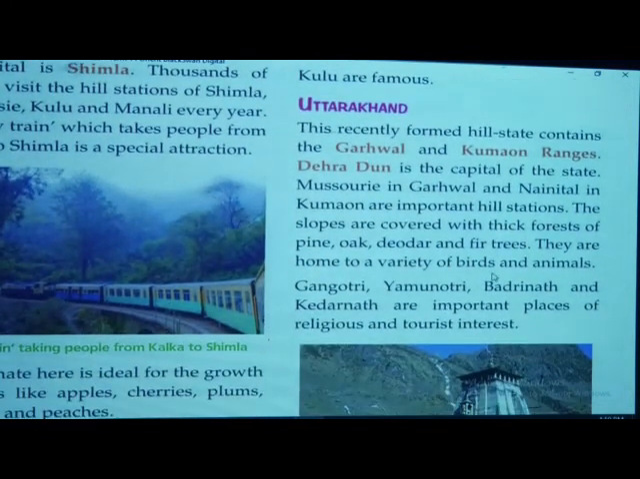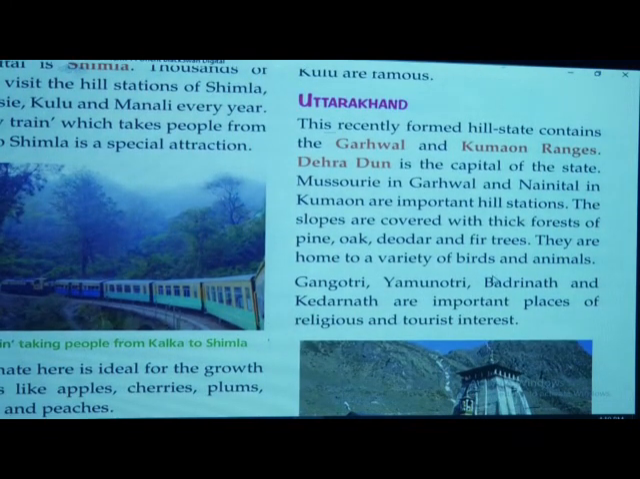Now come to Uttarakhand. Dear children, are you all listening? Okay. Shall we go further? Next state? Yes, we have covered Jammu and Kashmir and Himachal Pradesh. We will go to Uttarakhand, a recently formed hill state. It contains the Garhwal and Kumaon ranges. Dehradun is the capital, and Mussoorie in Garhwal and Nainital in Kumaon are important hill stations. These are the important hill stations in Uttarakhand.